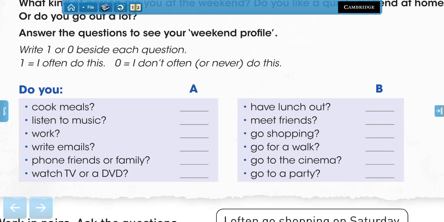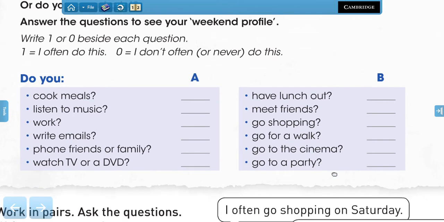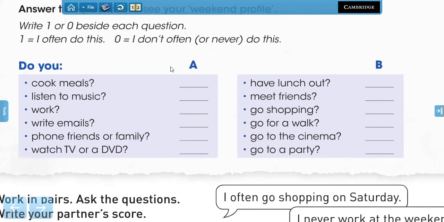Now, at the end, try to add up the score, right? And you're going to see in which one you have more points, in column A or column B. So if you have more in column A, that means that you really enjoy staying at home. But if you have more points in column B, that means that you're a going-out type of person who enjoys being out during the weekend.